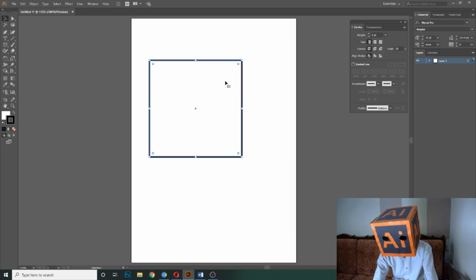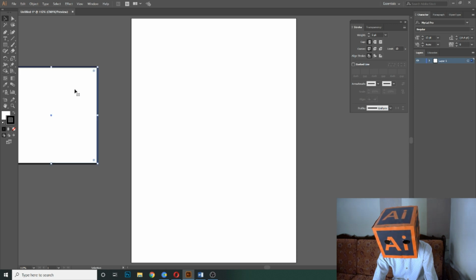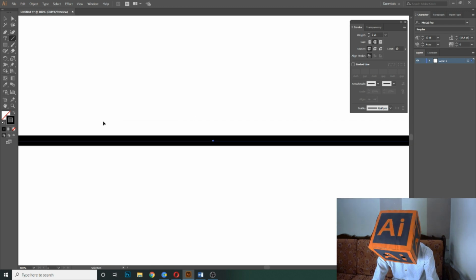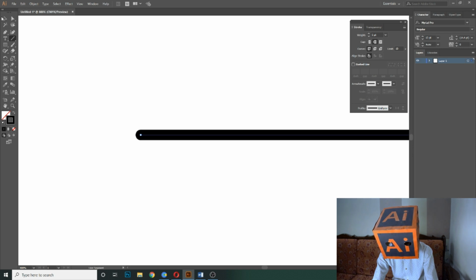And these are the caps. Suppose I draw a line segment here, and then I select the second cap, then its edges will become round. If I select this one, it will be straight, like this.